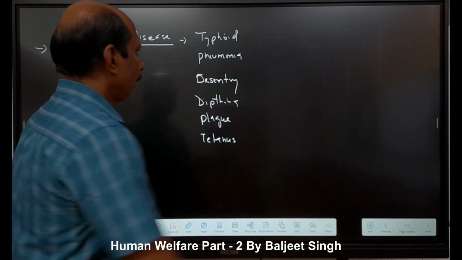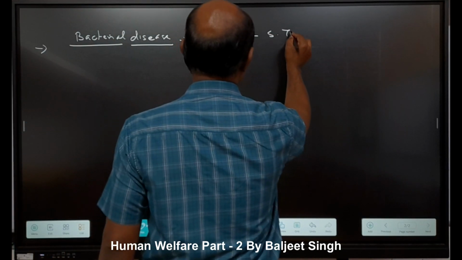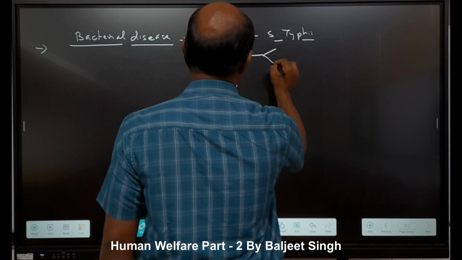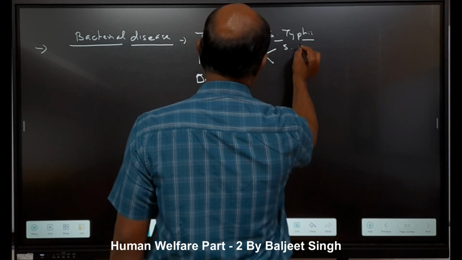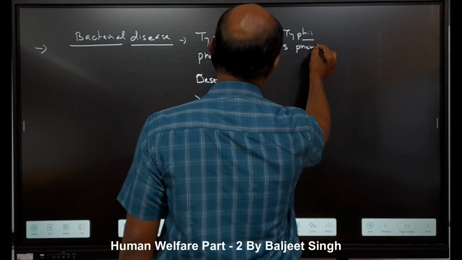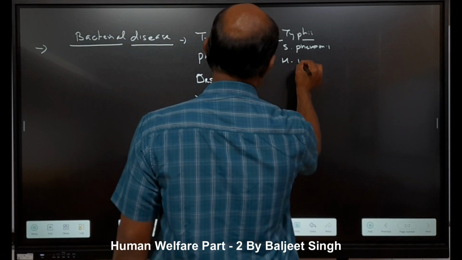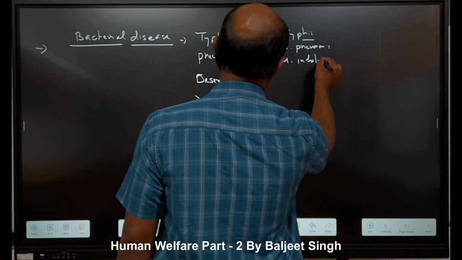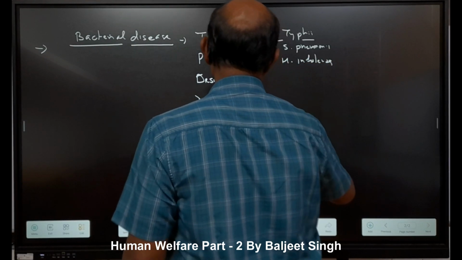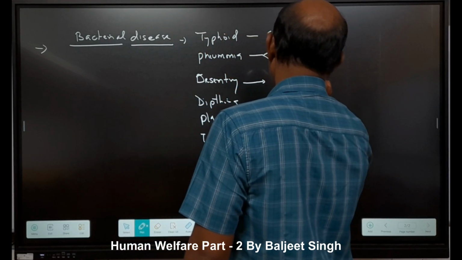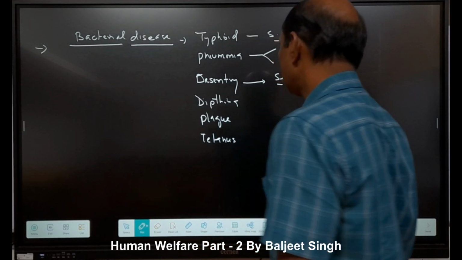Typhoid means Salmonella typhi. Pneumonia: one is Streptococcus pneumoniae, second is Haemophilus influenzae. Dysentery means Shigella, shigellosis.